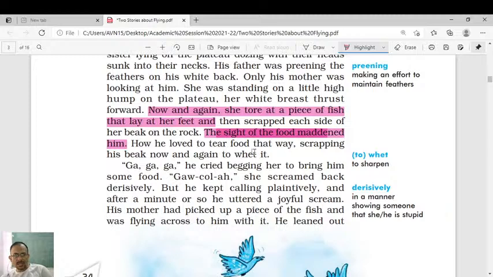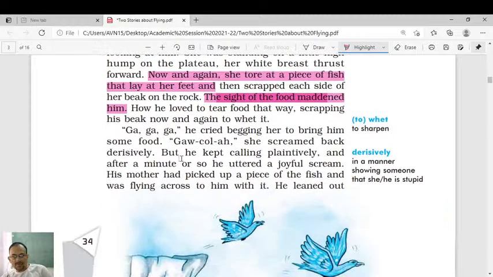How he loved to tear food that way, scraping his beak now and again to wet it. Ga ga ga, he cried, begging her to bring him some food. Go, Kola. She screamed back derisively. Derisively means in a manner showing someone that he is stupid. Okay? She screamed back. She means her mom screamed back derisively.